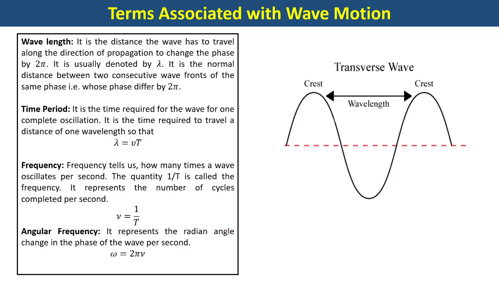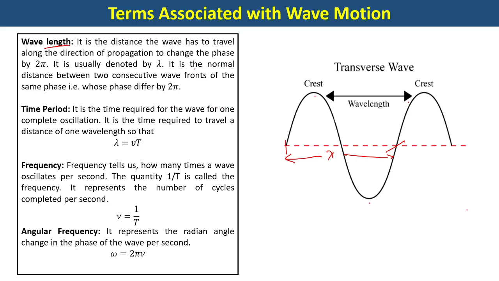All right. Next, wavelength. Already we have talked about the meaning of wavelength: the distance covered in one complete oscillation is known as the wavelength. So it could be the distance from crest to crest or trough to trough, or from this particular point to this particular point. This is also the wavelength. So wherever 0 to 2π radian is covered, that distance is known as one wavelength. All right. The differences are very clearly written in this slide. You can pause for a while and make your note. I always suggest that please make your own note while going through this lecture.